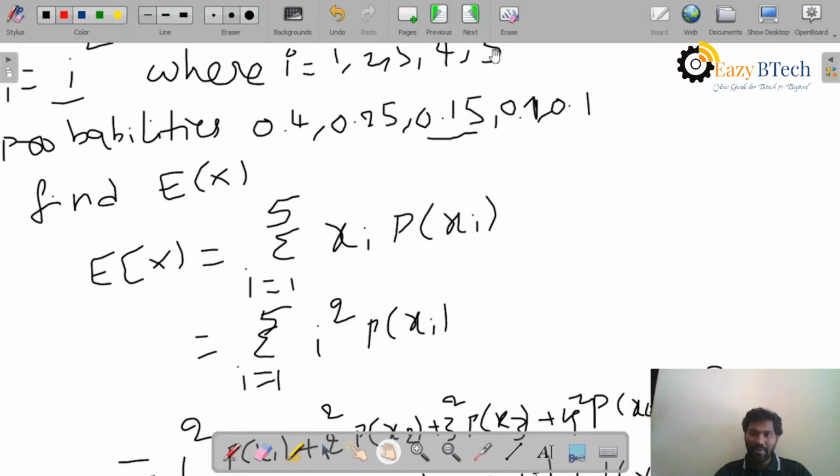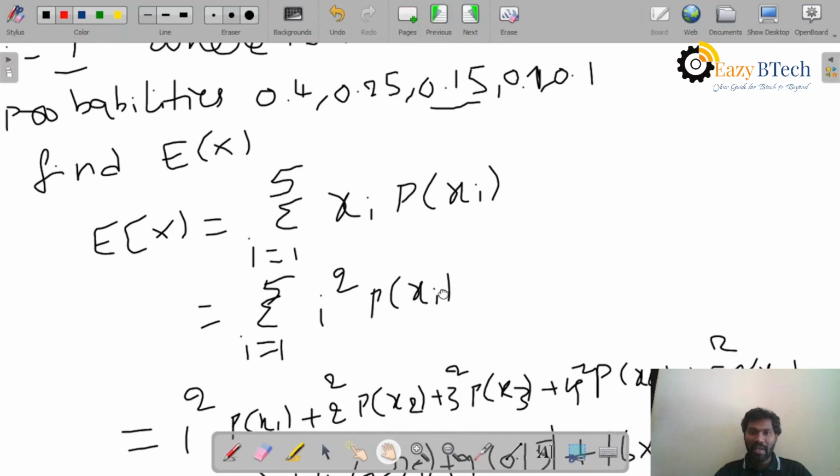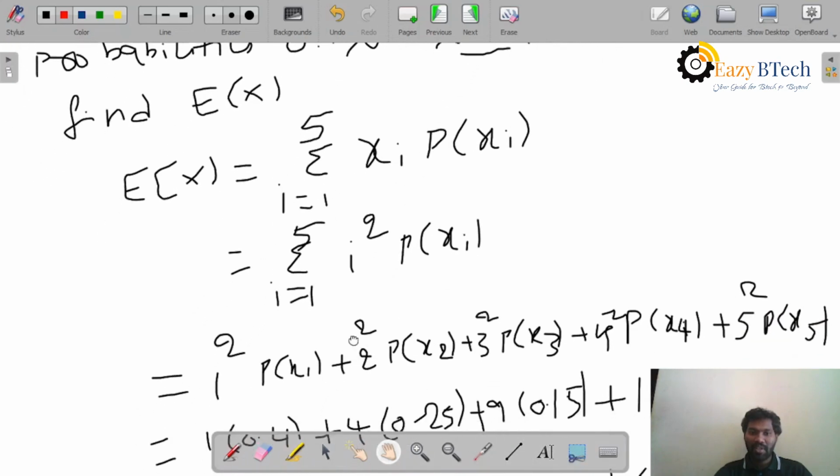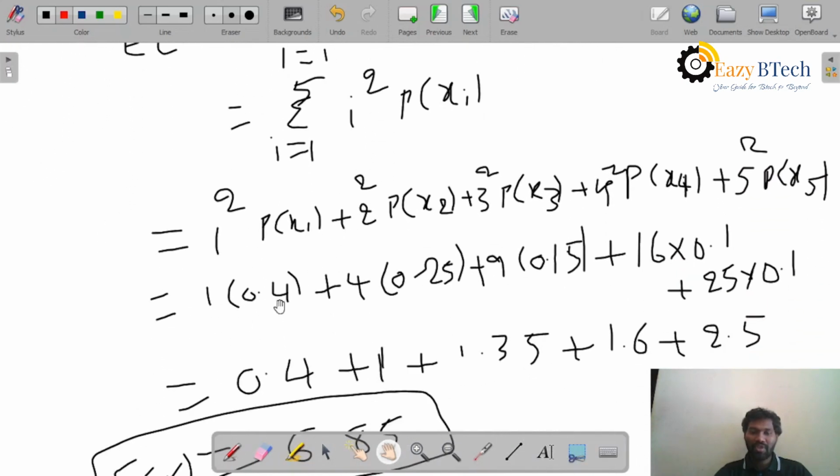So p of x5 has a probability of 0.1, p of x4 has a probability of 0.1, p of x3 has a probability of 0.15, like this. That's why I am substituting these probabilities here. Then it becomes 1 into 0.4 plus 2 square, meaning 4, into 0.25 plus 3 square, meaning 9, into 0.15 plus 16 into 0.1 and 5 square, 25, into 0.1.